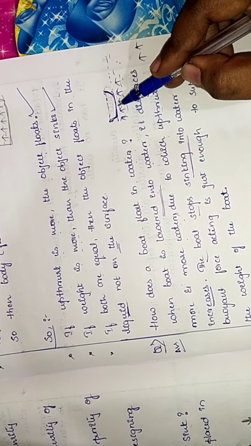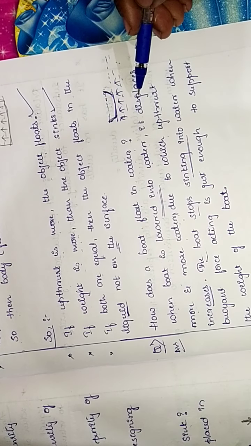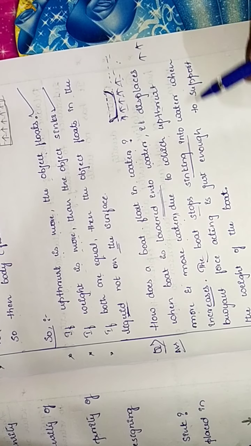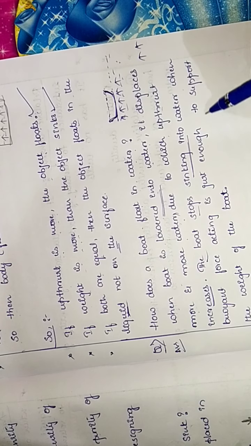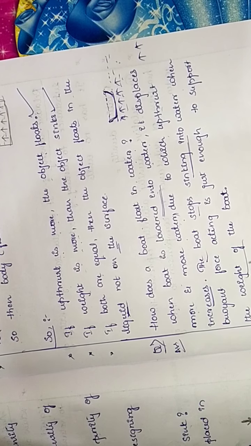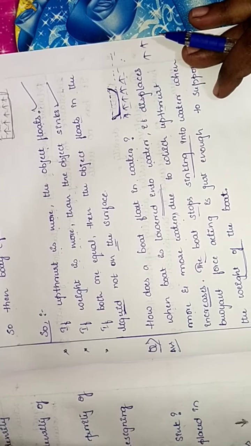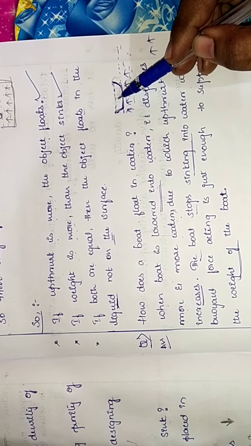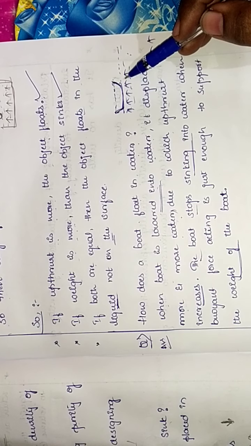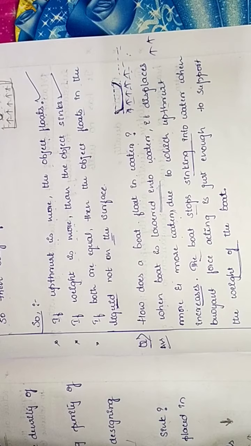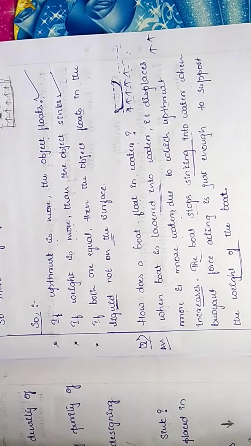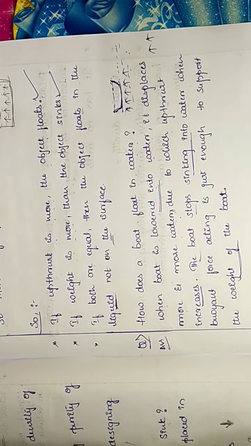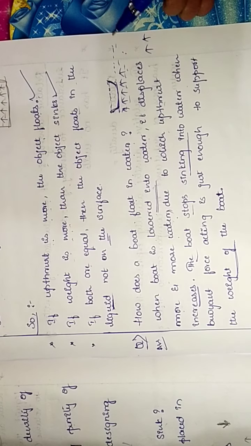Due to upthrust, the boat never sinks in water when the buoyant force acting is just enough to support the weight of the boat. This is based upon Archimedes principle; the boat floats on water.